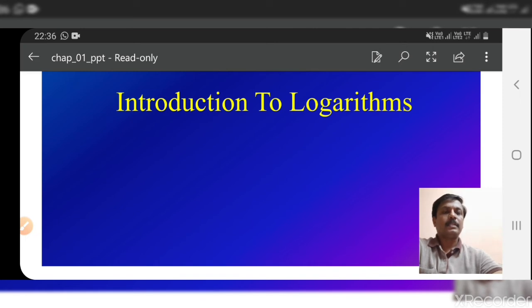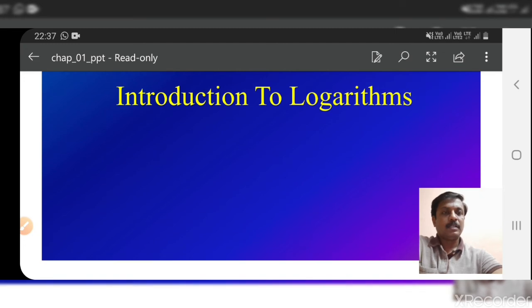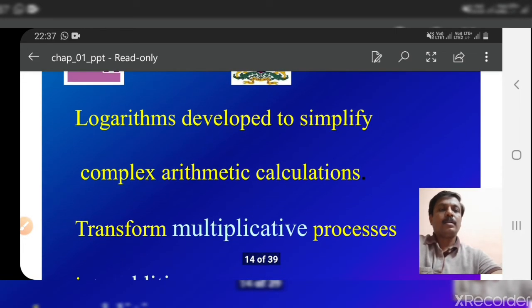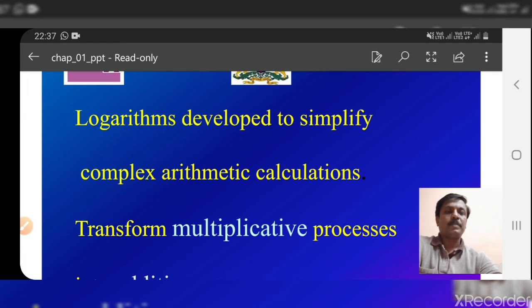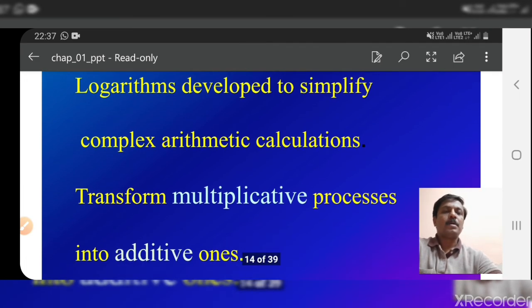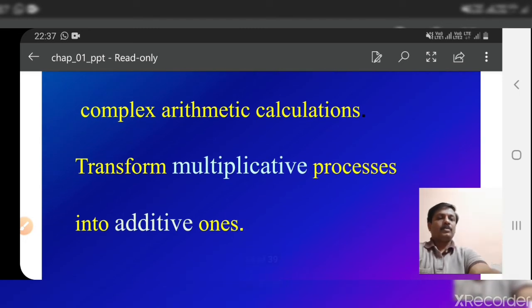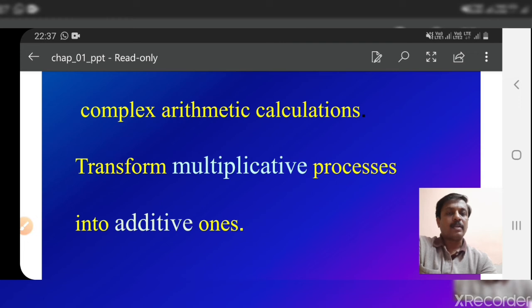So let me explain some basic concepts about logarithms. Logarithm is nothing but an alternate method of expressing the exponential terms. You see the definition here. Yes, logarithms were developed to simplify complex arithmetic calculations, to transform multiplicative processes into additive ones. Okay, using logarithms what we can do, we can convert multiplications into additions.